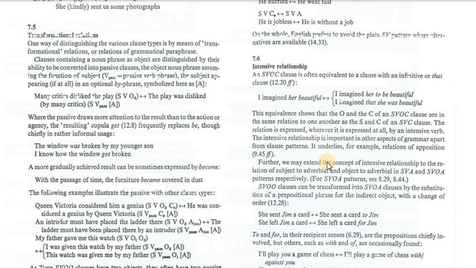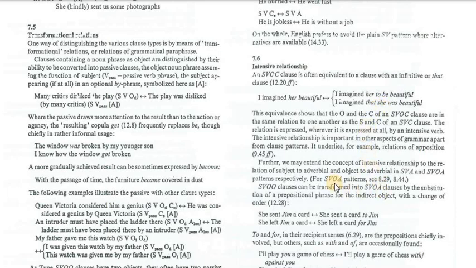Again, I can change the clause pattern of the sentence, keeping the same meaning. I imagined her to be beautiful. I, subject, imagined verb, her object, to be beautiful, complement in the form of a clause. I imagined that she was beautiful. I, subject, imagined verb. That she was beautiful is the object, which is in the form of a clause.